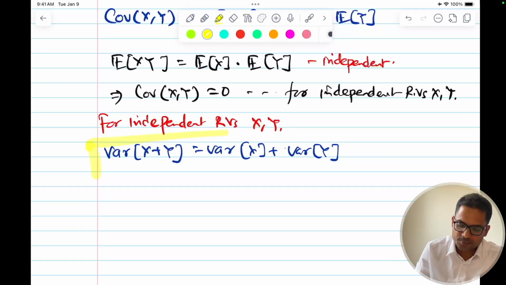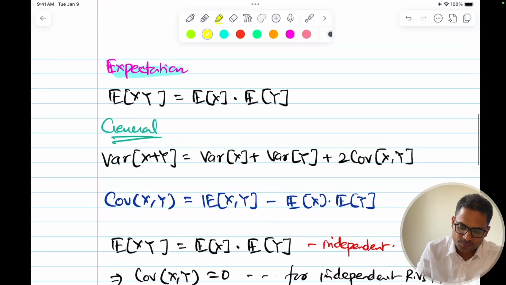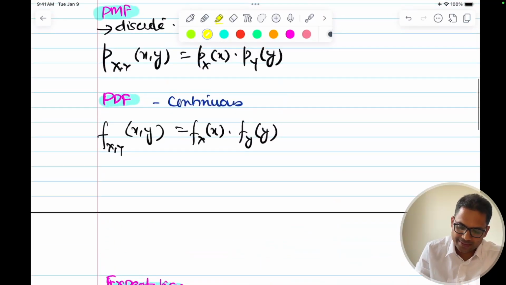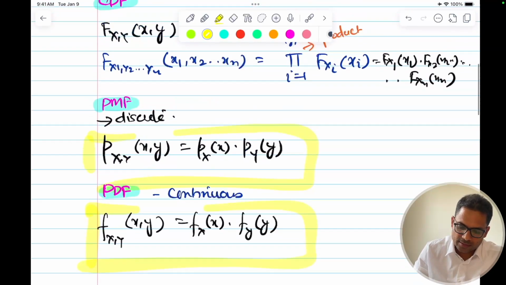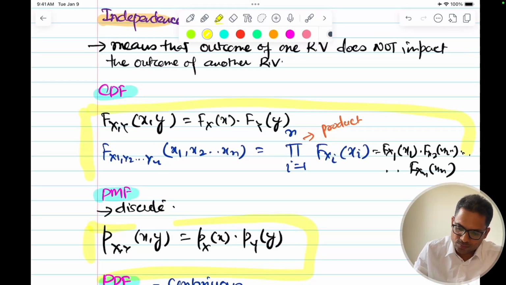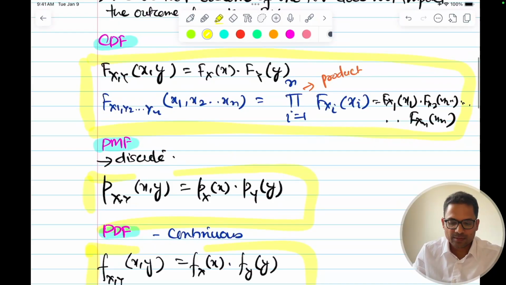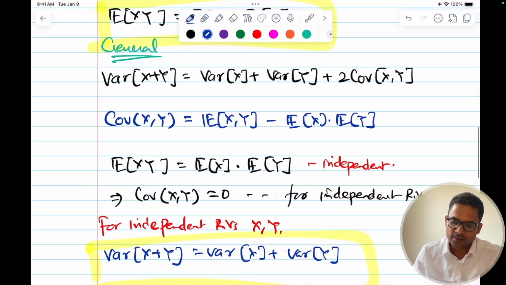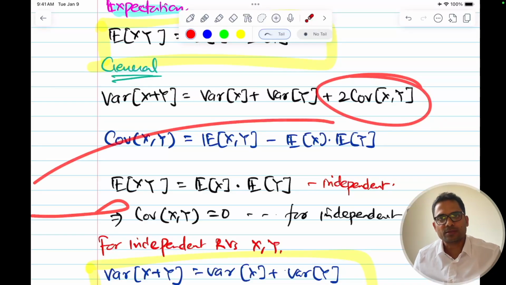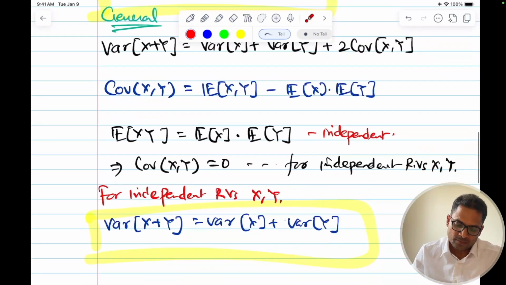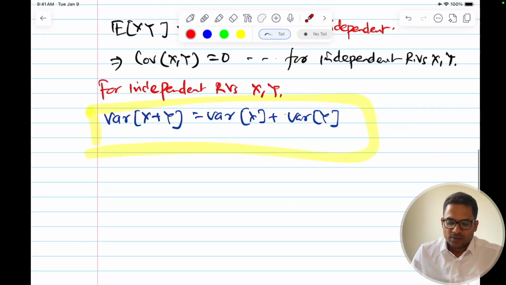Okay, simple. There's one small twist in this, because the covariance has become 0. We know that from the past also, we have discussed this. Okay, so these are the formulas.